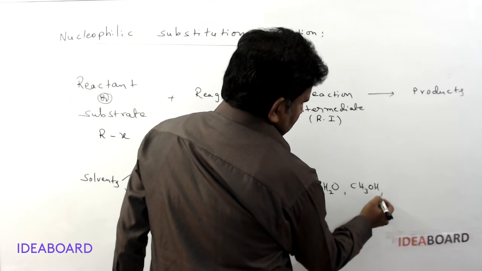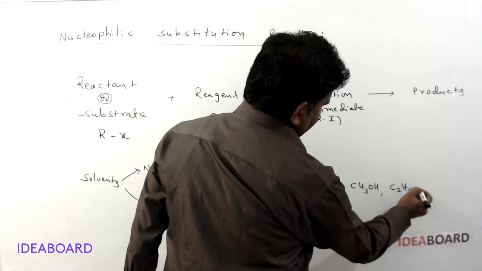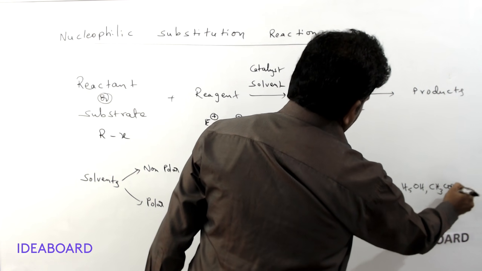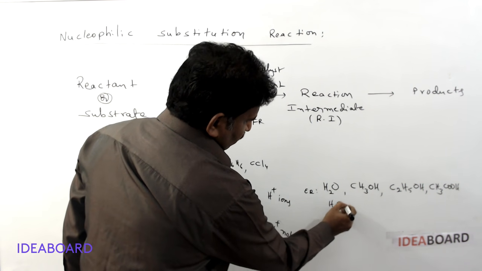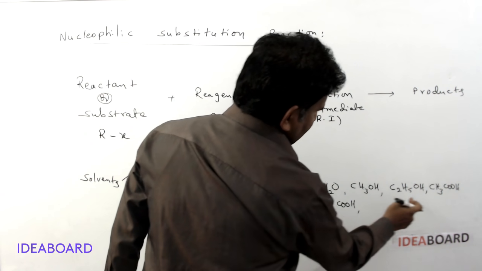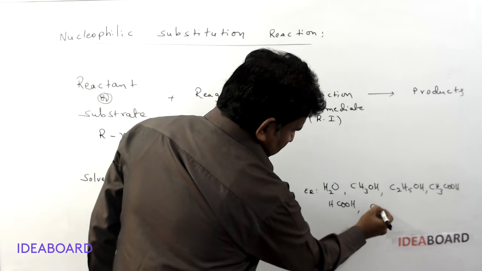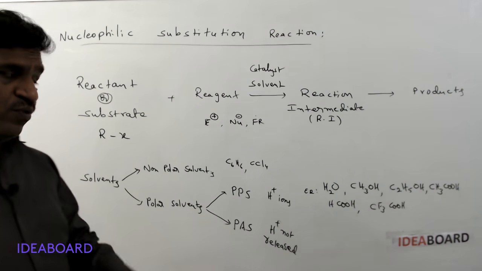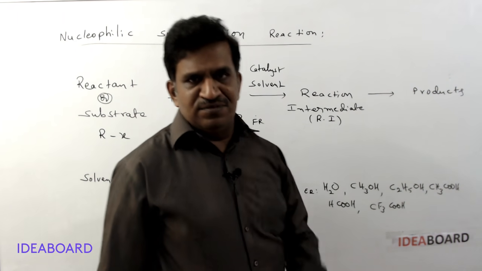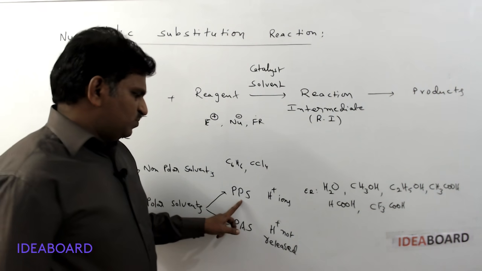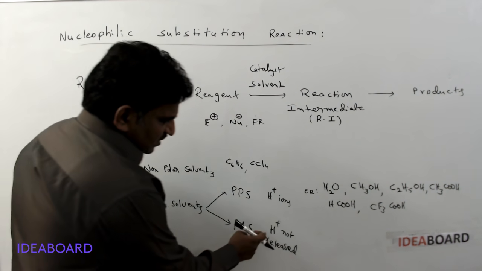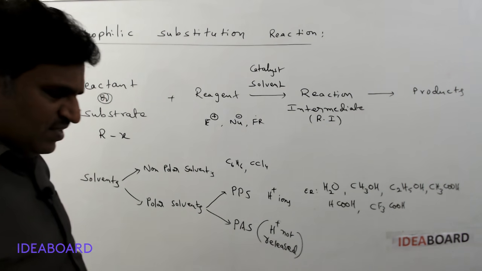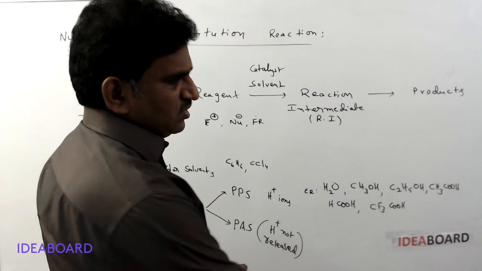Okay, so this CH3OH or C2H5OH or CH3COOH or HCOOH: formic acid, acetic acid, ethyl alcohol, methyl alcohol, CF3COOH. These are called polar protic solvents. They release H plus ions, so they are called polar protic solvents. And when H plus is not released from the solvent, such types are called polar aprotic solvents. They have bond polarity, but they don't release H plus ions.